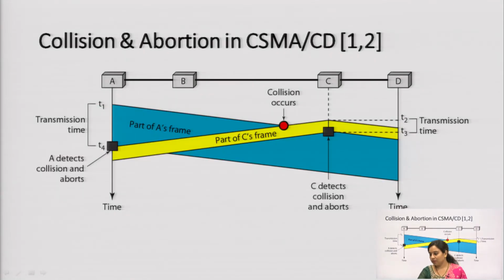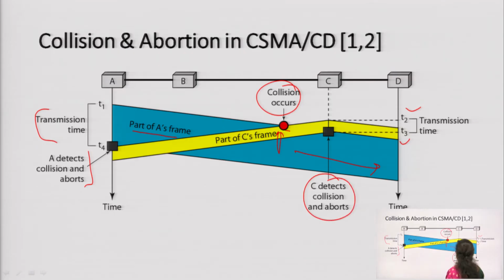Now, this is collision and abortion in CSMA CD, how it takes place. You can see this is somewhat like the previous diagram. At point T1, this is the part of A's frame which has been transmitted. This is time T2 and T3, the transmission time. Then this is part of C's frame, which is the collision that has occurred over here. Then this is T4, the transmission time. A will detect the collision and abort the data. C will detect the collision and abort the data again. So, this is known as collision and abortion in CSMA CD.